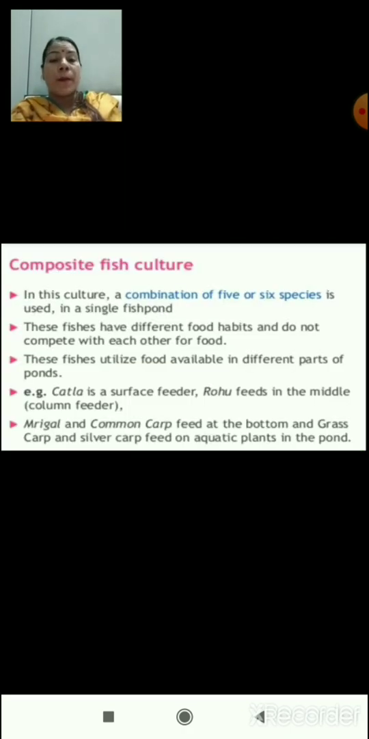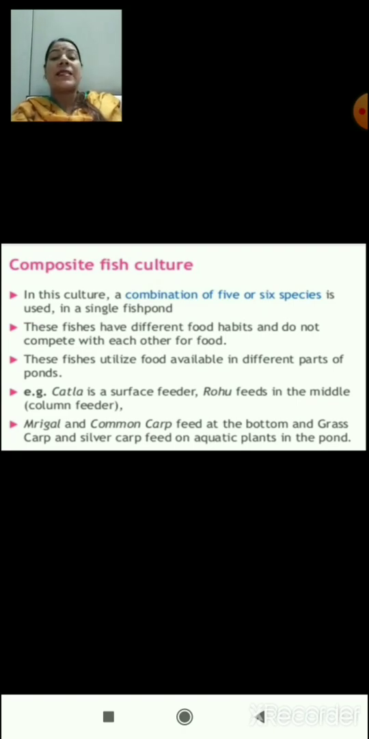In case of composite fish culture, a combination of 5 or 6 species of fishes are used in a single fish pond. These fishes have different food habits and do not compete with each other for their food. These fishes utilize food which is available in the different parts of the pond.